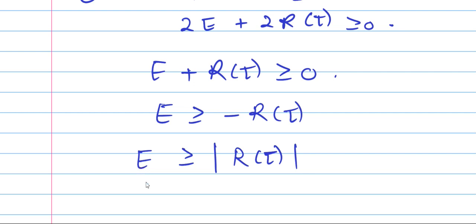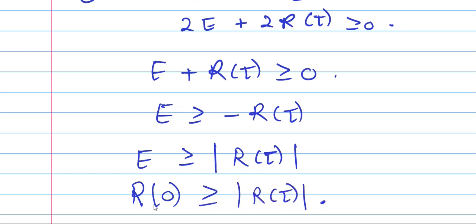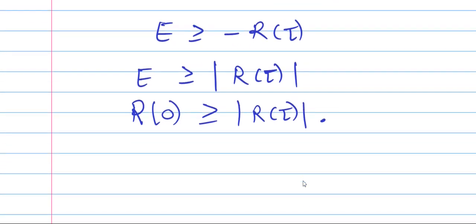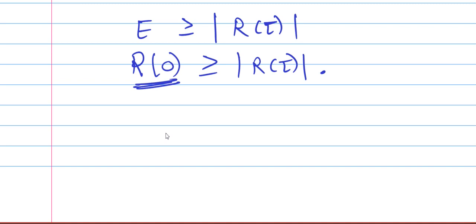That means energy, as we have seen in property number 2, is nothing but the value of autocorrelation at the origin. So I have replaced energy with R of 0, that is greater than or equal to R of tau. So we can say that the maximum value of autocorrelation occurs at the origin. It is greater than or equal to any value of autocorrelation, and the maximum will be R of 0. So this is property number 3.